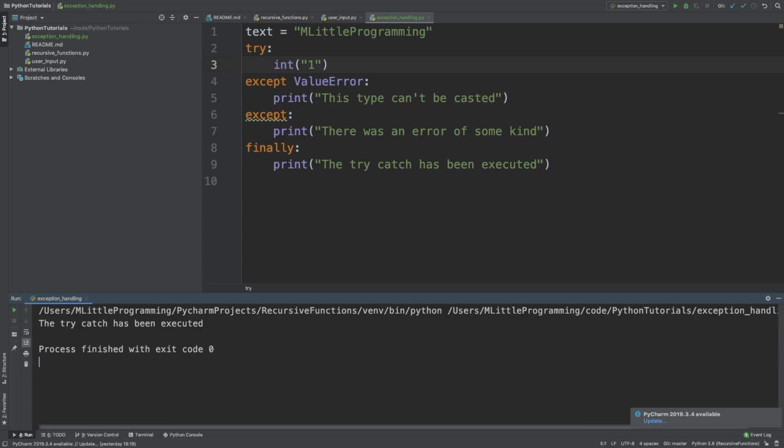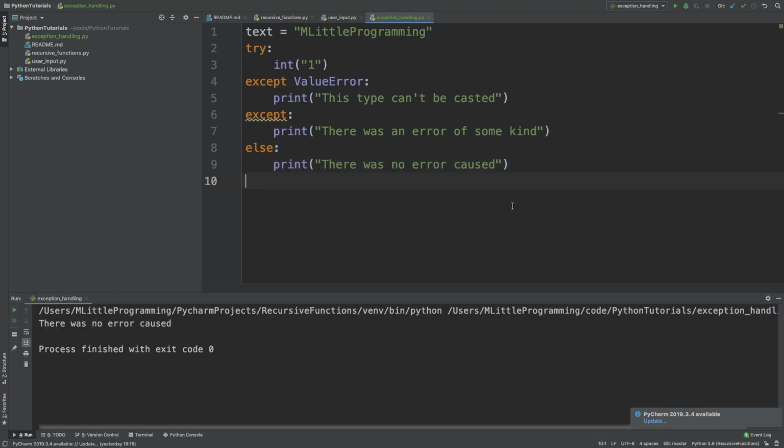If we only wanted to print a message to the user if we didn't cause an error, we can use the else piece of syntax. The code inside an else block will only run if there's no error caused by the code inside the try block. The use case of else could be that we wanted to print something like, there was no error caused, on completion of our try except block.